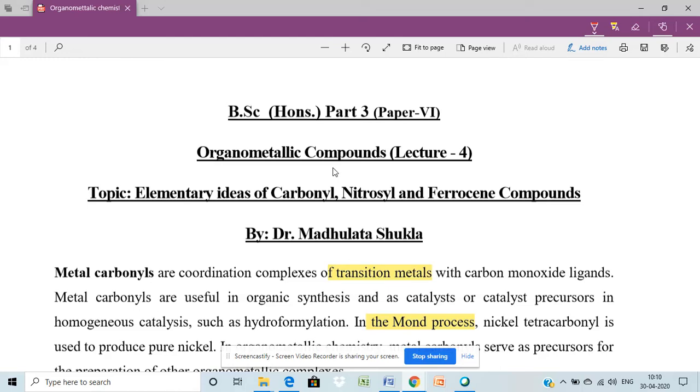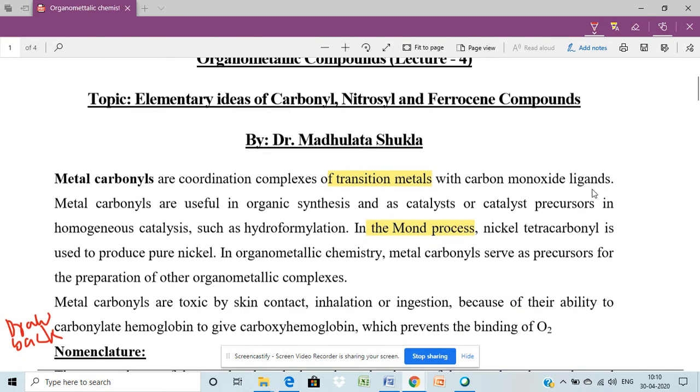Hello everybody. In our previous lecture, we studied the basics of organometallic compounds of groups 1, 2 and 12. Now in this lecture, we will be studying the carbonyl organometallic compounds. Metal carbonyls are coordination complexes of the transition metals with carbon monoxide as a ligand. This metal carbonyl is quite useful in organic synthesis.